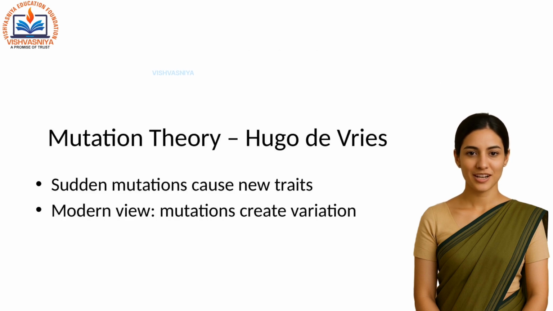Now comes Hugo de Vries, who disagreed with Darwin's slow changes. He proposed the mutation theory that large, sudden changes, called mutations, are responsible for evolution. Though his idea of sudden change was extreme, today we agree that mutations are the raw material of evolution, but natural selection acts on them.